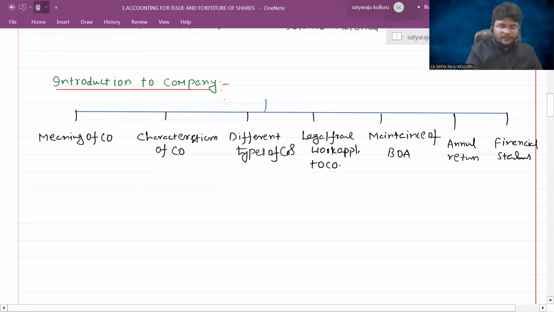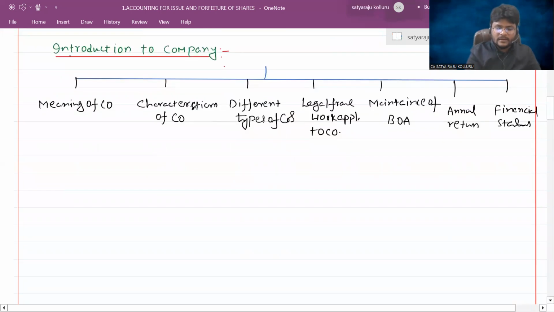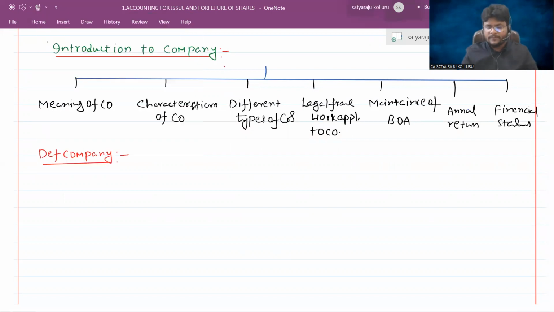Now tell me, guys, all of you, what exactly is the meaning of company? What does the company mean, or what is the definition of the company? Sir, in Companies Act 2013, for all the companies which were established in India, which act is applicable, sir? It is Companies Act 2013. Earlier there was an act called Companies Act 1956. The definition itself is defined in the Companies Act 2013 itself.